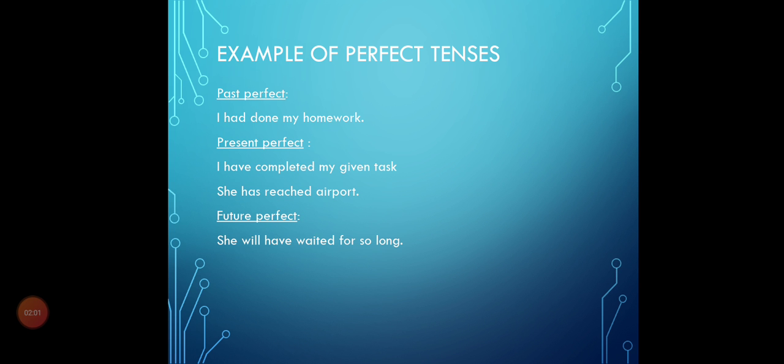Here are the examples of the perfect tenses. Past perfect. Some of the mistakes the students were making in the past perfect tense is that they use has and have, and it is wrong, because whatever the subject, either singular or plural, you always have to use had with the subject.